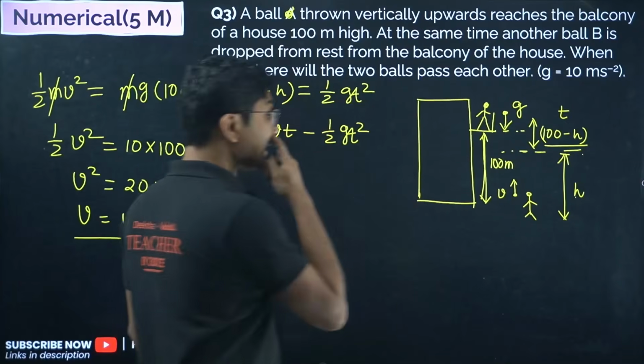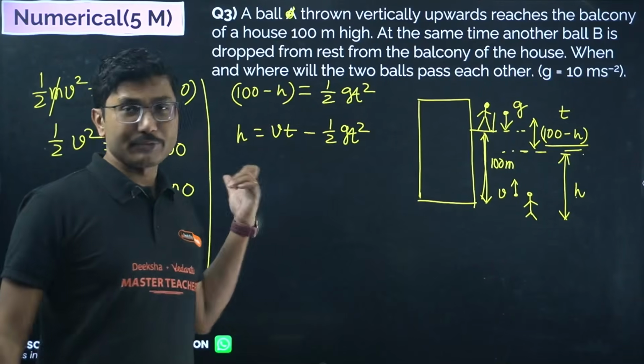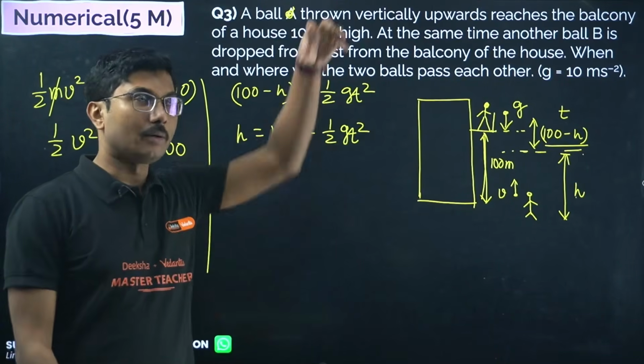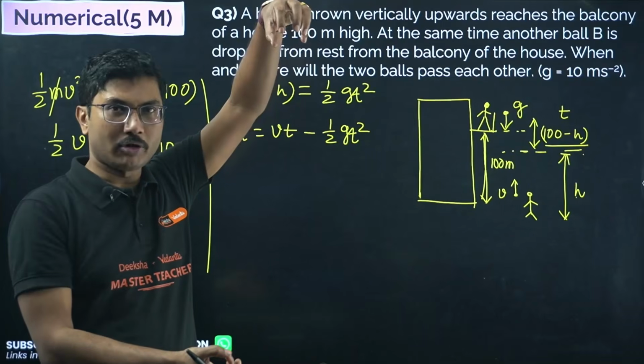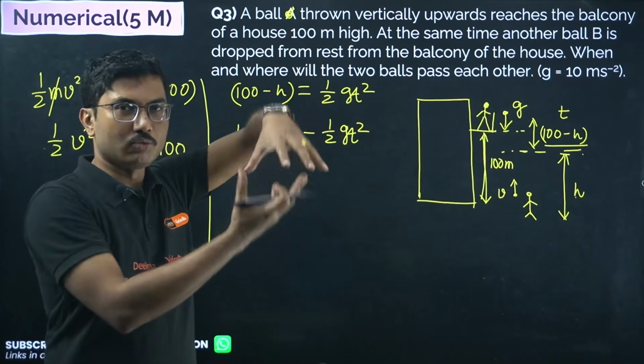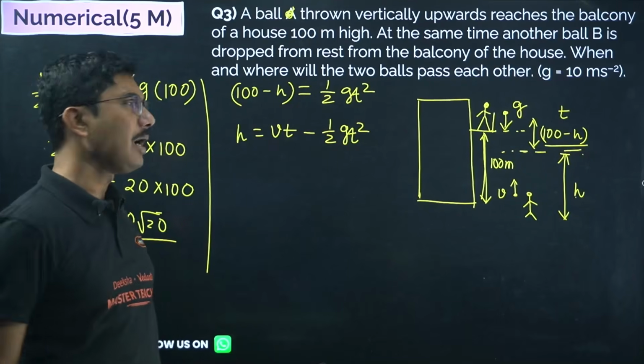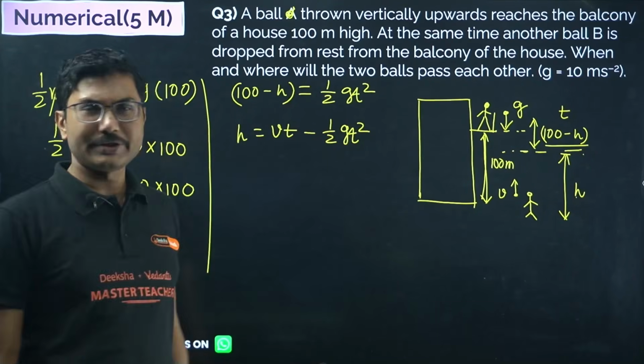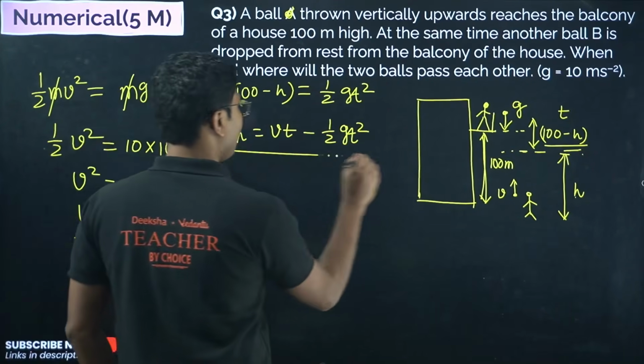Because the ball is moving against the gravity, so minus half gt square. Time should be same for both the balls, right? Because they are meeting: one ball is thrown up, one ball is dropped, so both balls are moving simultaneously and they are meeting at some height. At that height the time should be same. Now only thing remains, you have to add them.